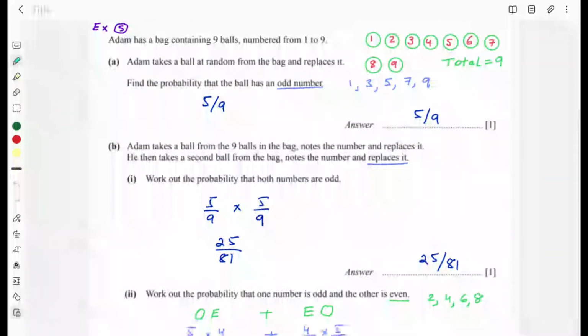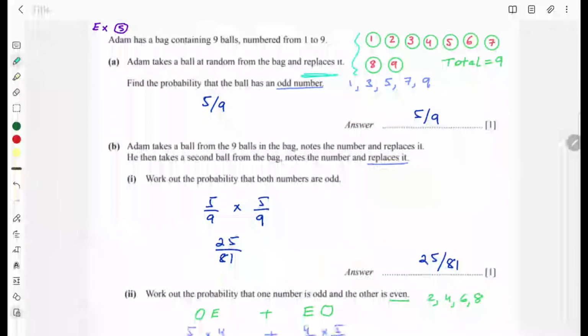Example number 5. Adam has a bag containing 9 balls numbered from 1 to 9. These are the numbers 1 till 9. And Adam takes a ball at random from the bag and replaces it.